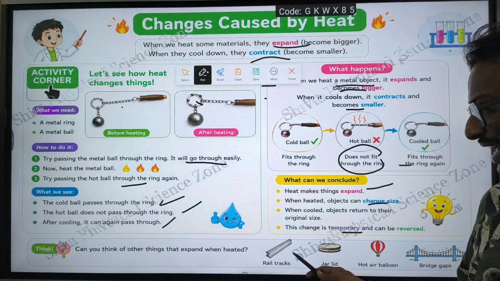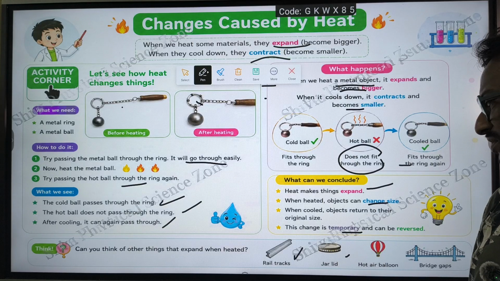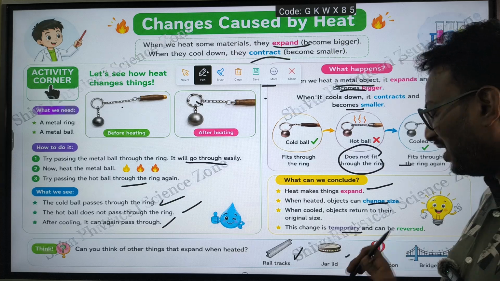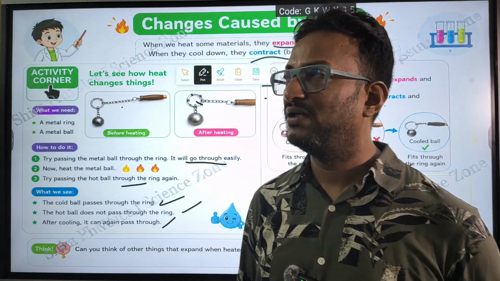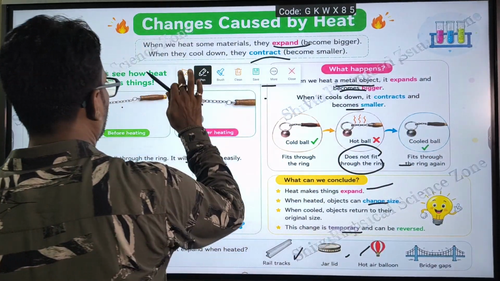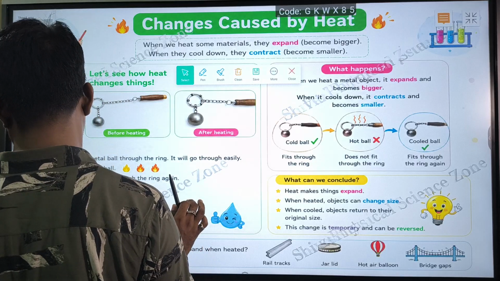So rail tracks expand on heating, jar lids expand on heating, and a hot air balloon and the gap between the bridge sections also expand through heating. These are all examples of expansion through heating.